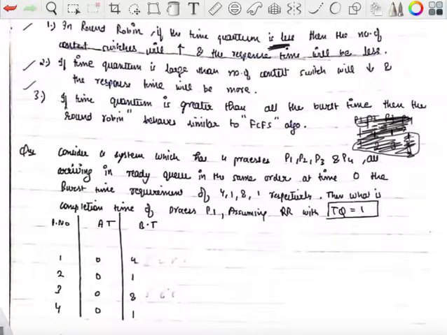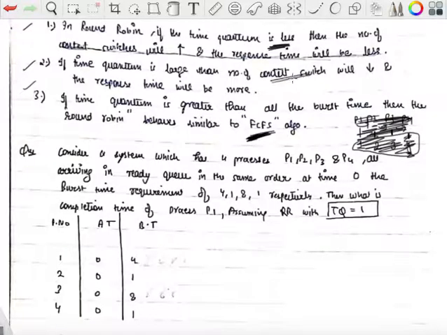Now what do I mean by context switch? Because the process is not getting completed, it is getting preempted early, so your context switching will be more if the time quantum is less. So you have to select an optimal quantum, not a very large one. Why not very large? Because if the time quantum is greater than the burst time of all the processes, then it behaves similar to FCFS, right? We don't want that. FCFS is not a very great algorithm, so let's not make the time quantum greater than the burst time of all. So you need an optimal time quantum.